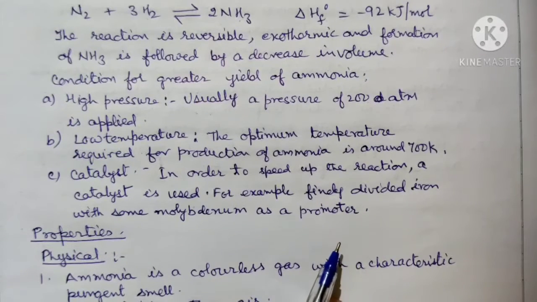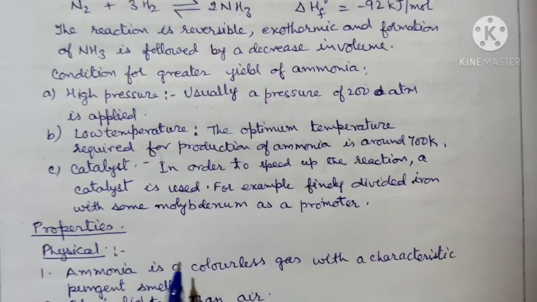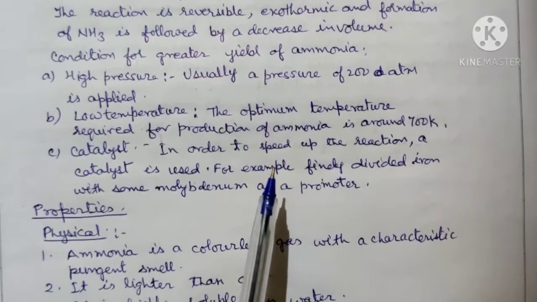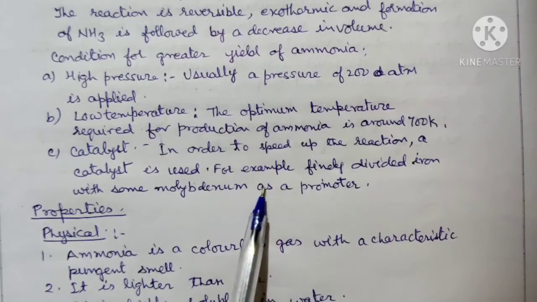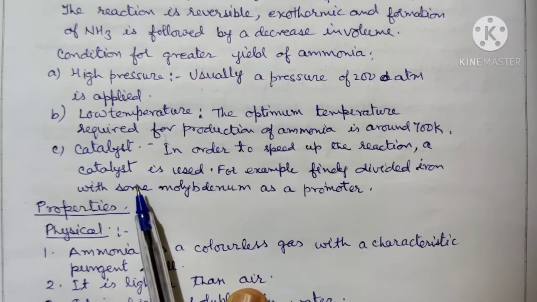Promoters are those substances which increase the activity of the catalyst. So the catalyst and promoters are required for the greater yield of ammonia. Many other examples are there for the catalyst. Finely divided nickel and soda lime deposited over pumice stone can also be used for the production of ammonia.